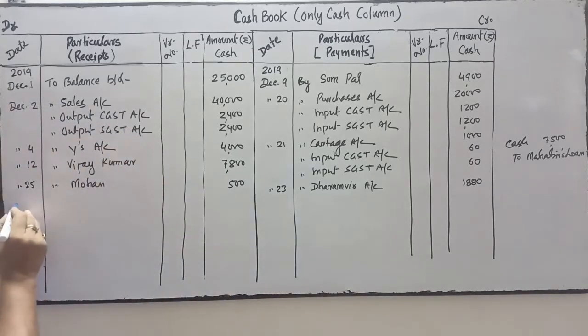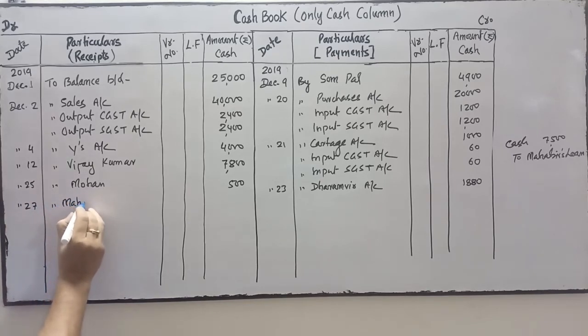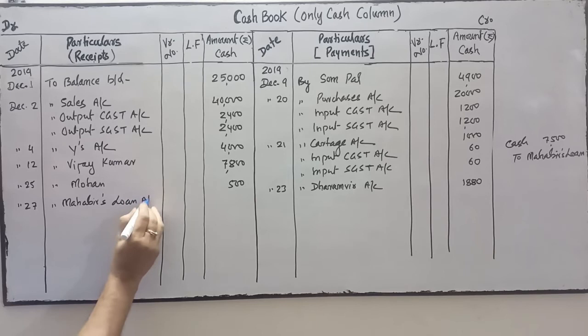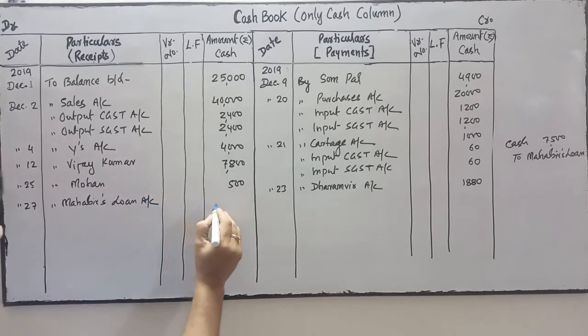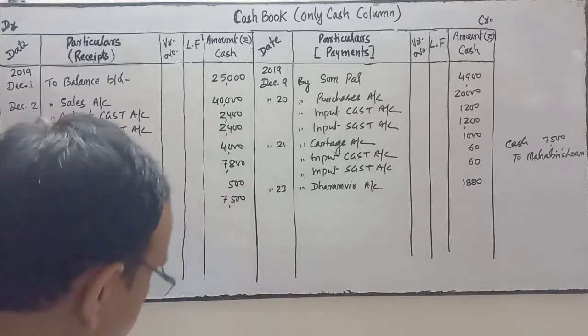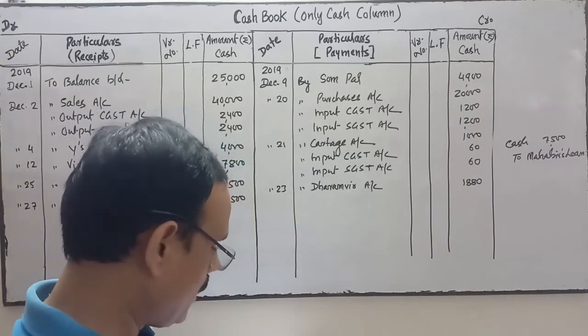Cash is on debit, so we'll do the posting in the debit side. Date is 27, to Mahavir. Name is Mahavir's loan account. Loan amount is 7,500.